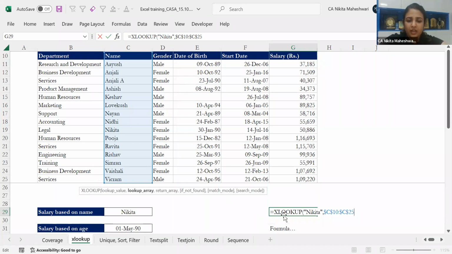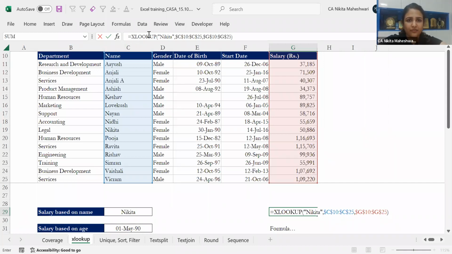Now, if I put a comma, it is asking what your return array is. My return array would obviously be G, so I'm selecting this. You have to be careful to ensure that the rows you are selecting are equal. It should not be that I have selected names from row 10 but salary from row 11. That will not give you proper results. Be sure that C10 corresponds to G10, the same row, and C25 to G25, the same row. Now I'm not using any of my optional fields, so I'm just closing my bracket.